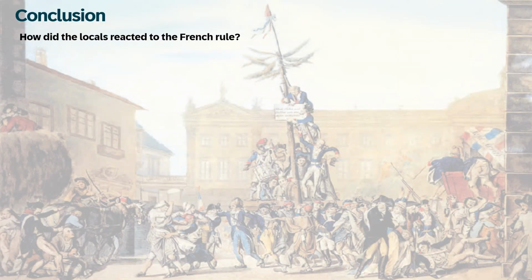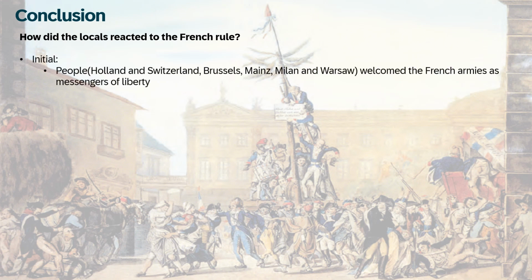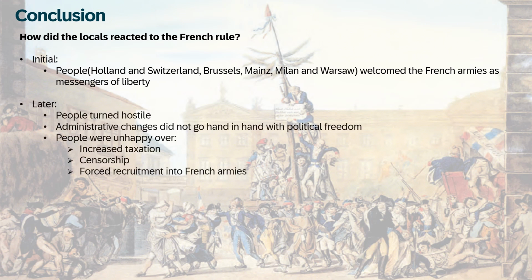So, how did the locals react to the French rule? People in regions such as Holland, Switzerland, Brussels, Mainz, Milan, and Warsaw initially welcomed the arrival of the French armies. The French were seen as messengers of liberty, bringing the promise of revolutionary ideas like equality, freedom, and the abolition